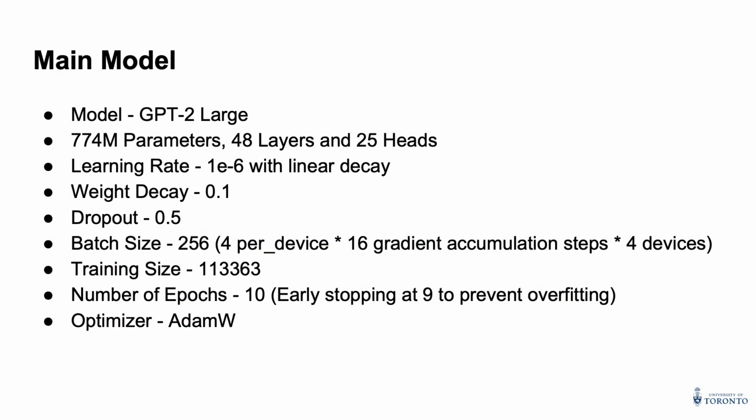We also used GPT-2 large as our main model. It has 774 million parameters, which is almost 7 times our base model. We used a larger batch size of 256 to prevent overfitting, along with dropout and weight decay. We ran it for 10 epochs, and after 9 it started overfitting.